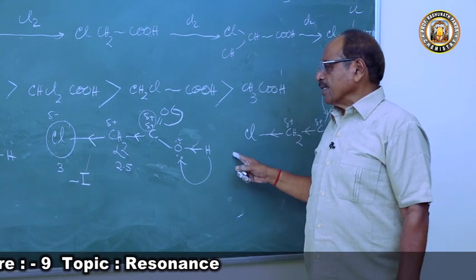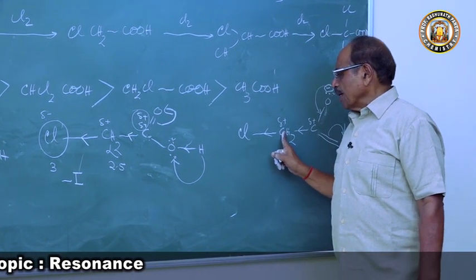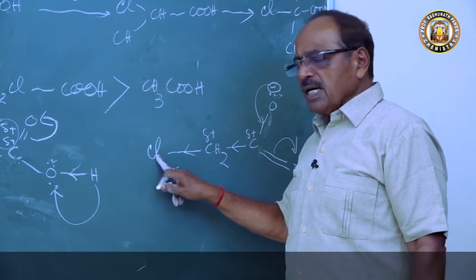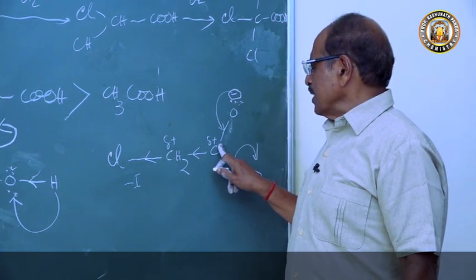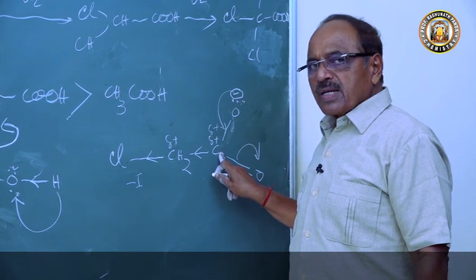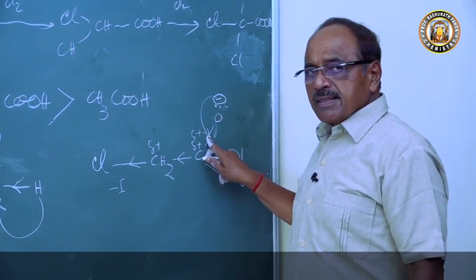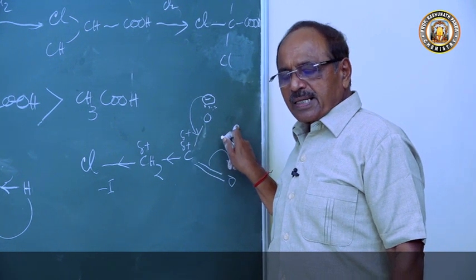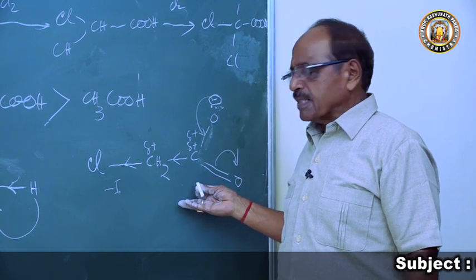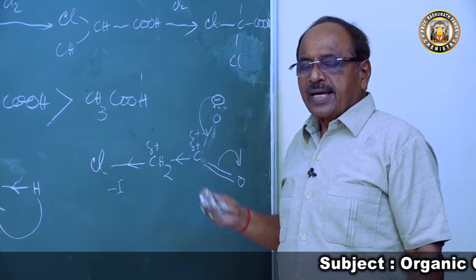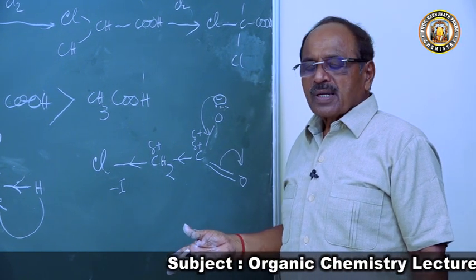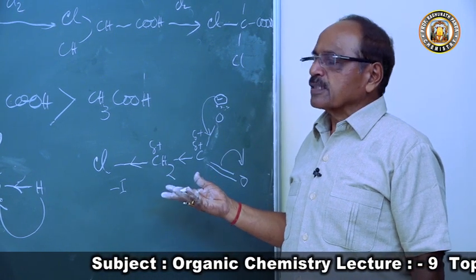In chloroacetate ion, the alpha carbon atom is bonded to chlorine. Because of the minus I effect of the chlorine, the positive charge density at the carboxyl carbon increases, which promotes the delocalization and enhances the resonance of the carboxylate ion. So the chloroacetate ion is more resonance stabilized than the acetate ion. Hence, chloroacetic acid loses proton more easily than acetic acid. So that is the way you can explain the acid strength.